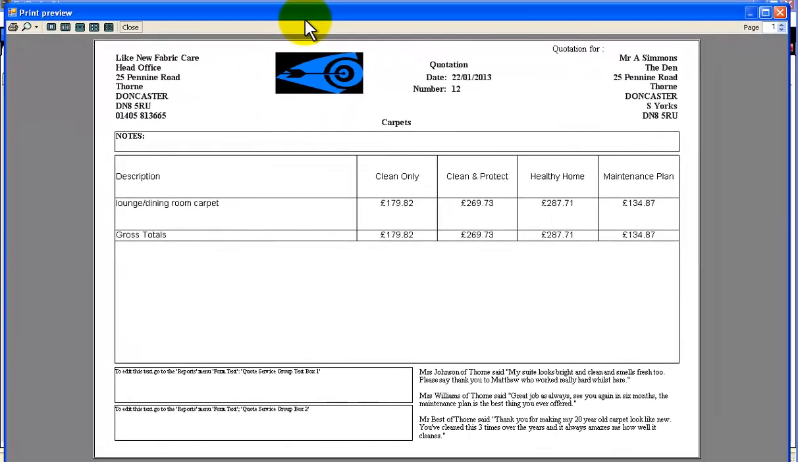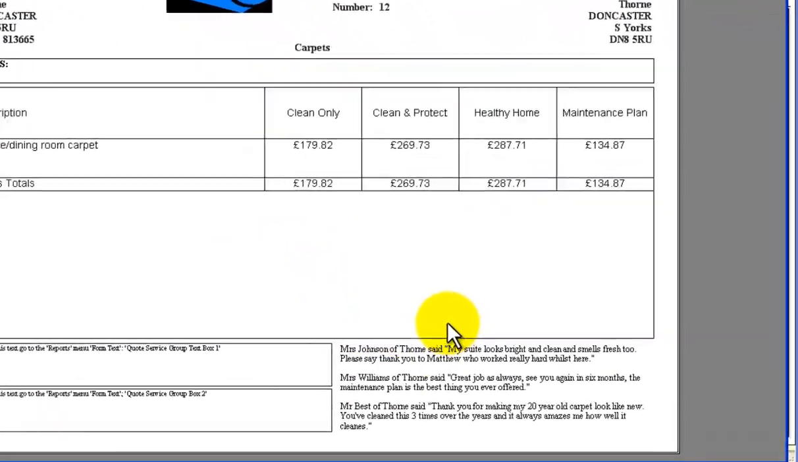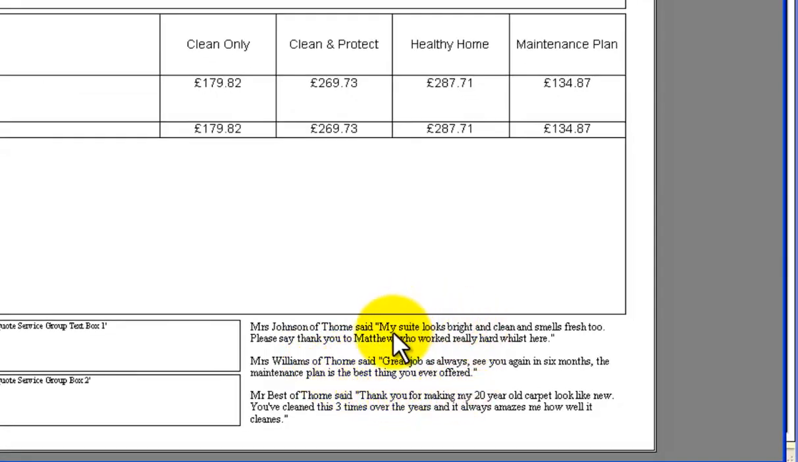So if I drag that onto the screen here, you can see in this bottom right hand corner there's 3 comments. Now these comments are the 3 nearest people to the person at this address here. So I'm at the Den at 25 Pennine Road, so Mrs. Johnson of Thorn will live in the same postcode sector as Mr. Simmons. So the 3 nearest clients that you've got comments for that have given you permission to use them on advertising, their comments will actually be printed at the bottom of this quote.